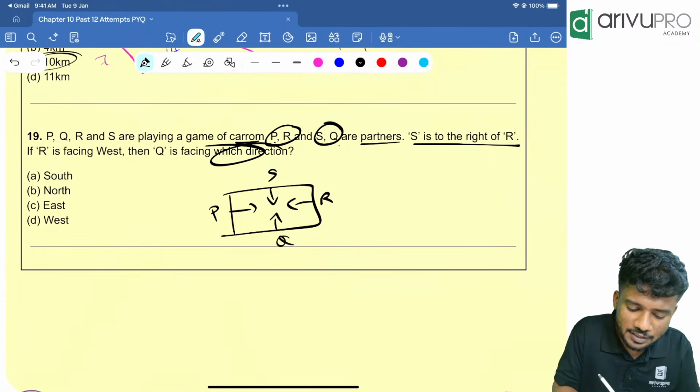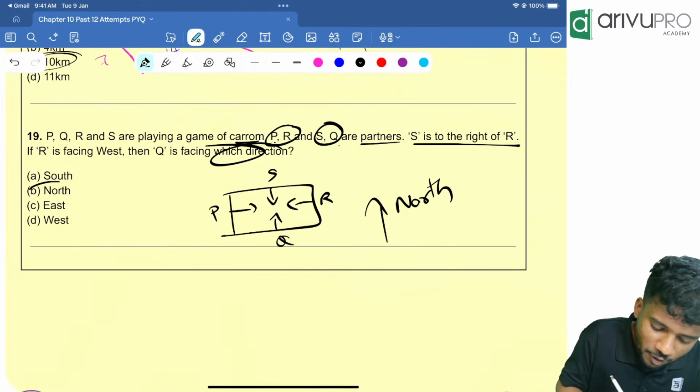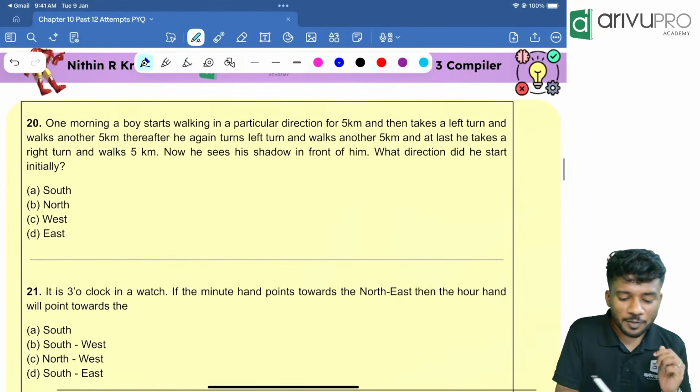Q is facing which direction is the question? Q is facing this direction, that is nothing but north direction. Option B is your answer. Very easy. Next one. One morning what happened?